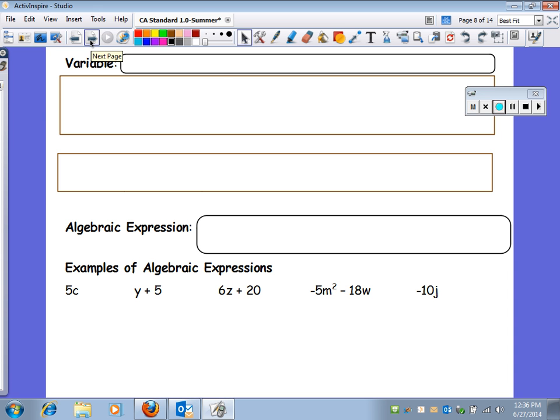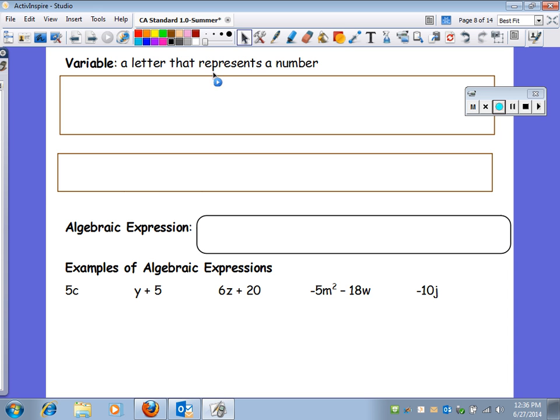Okay, a variable. A variable is another key word, and it's a letter that represents a number, like we can use X, we can use Y, we can use A, all those. Now, it could also be a symbol.